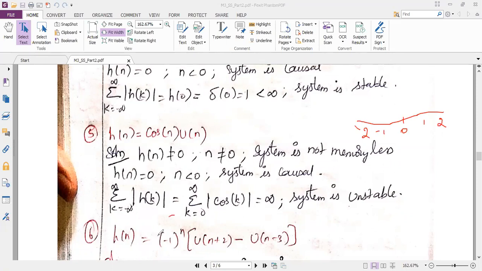You forget about this minus 1 power n because we cannot predict. If n is even, I will get positive amplitude 1. If n is odd, I will get negative amplitude minus 1. So forget about this. We want at what n values I am having the samples in the question. That's it. Minus 2 to 2. Minus 2 to 2 means